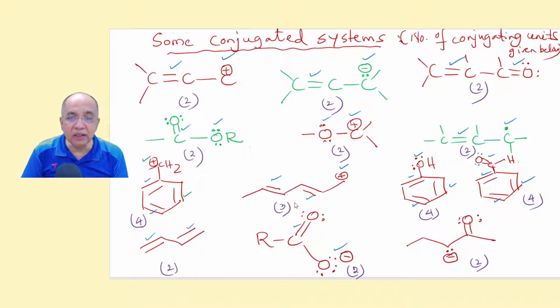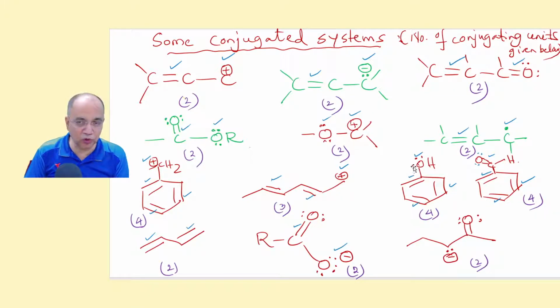And here, this is 1, 2 and 3. The positive charge is 1 conjugating unit. Here 4. This is phenol. This is the benzyl carbocation. This is a neutral phenol, a neutral compound. It is acidic, but I am talking of it as not a charged species, it is a neutral molecule. And one of the lone pairs will be taken as 1 conjugating unit.